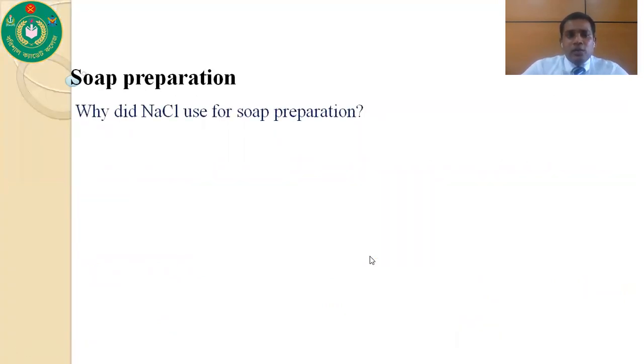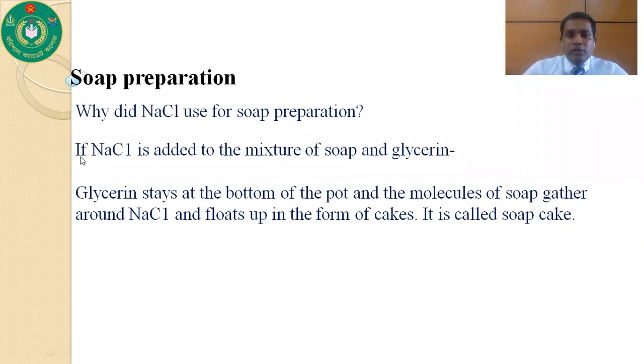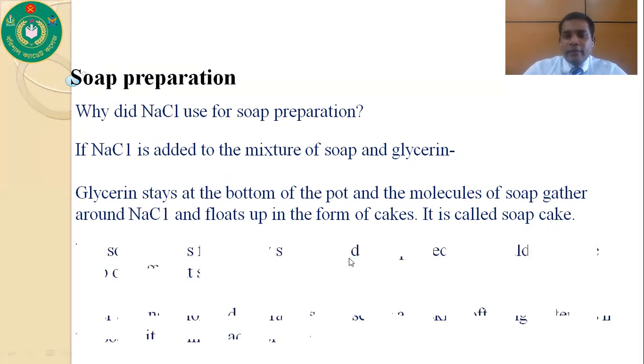So why sodium chloride is used in case of soap preparation? Because if sodium chloride is added to the mixture of soap and glycerin, glycerin stays at the bottom of the pot and molecules of soap gathered around sodium chloride and floats up in the form of cake. This is called soap cake.